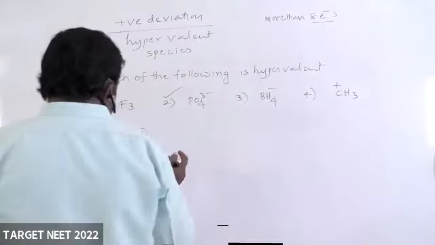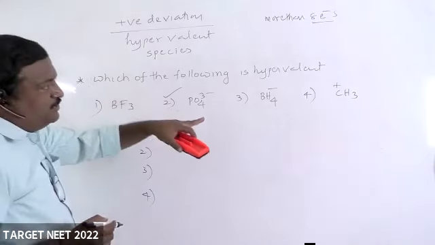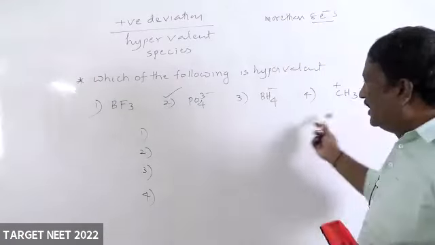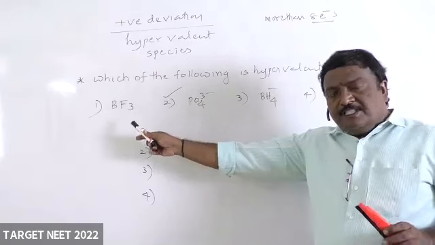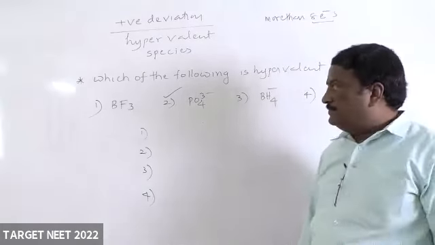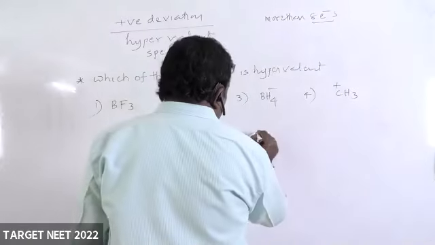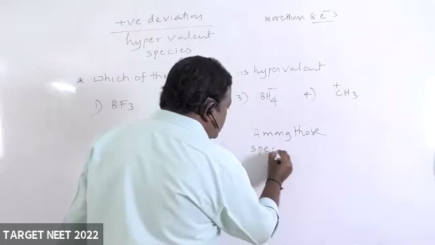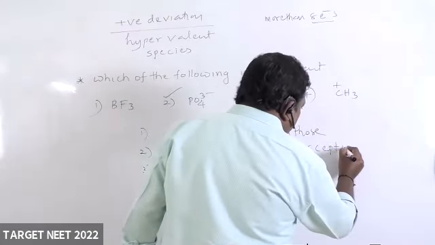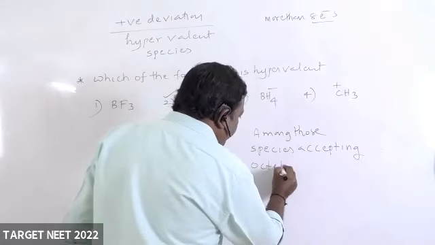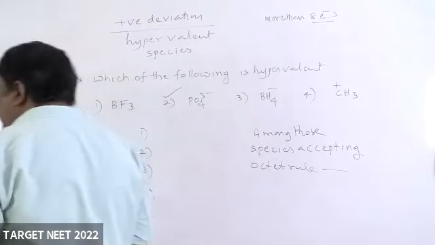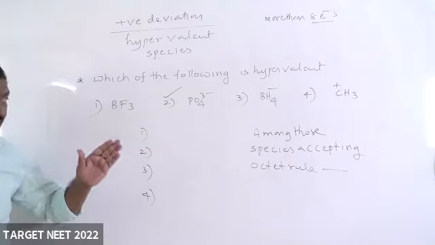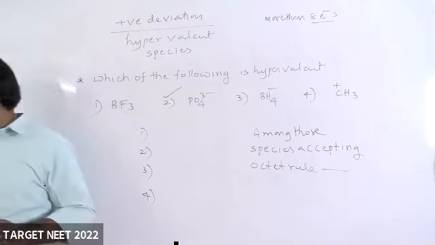What about BF3, BH4 minus, CH3 plus? Can anybody respond among these? Which is accepting octet rule? Among those species, accepting octet rule, first is and answer.